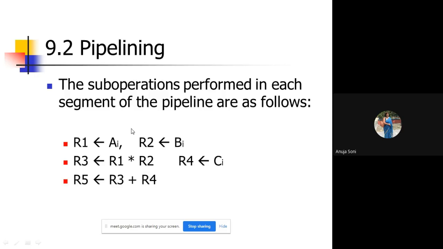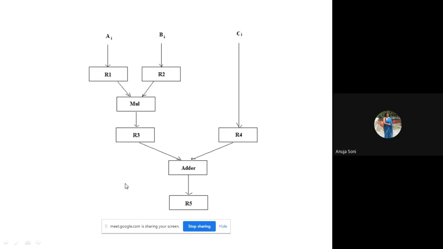So this way, we require 3 segments in order to process all these activities. One segment is required to accomplish this data transfer. Another segment, or subprocessor, is required to accomplish these two register transfer activities. Similarly, one more segment is required for the last activity. Diagrammatically, we can show all this. The input values Ai and Bi are going into these registers, so this is part of one segment. Whenever this multiplication is performed, Ci is also transferred to R4. This is accomplished by another segment.